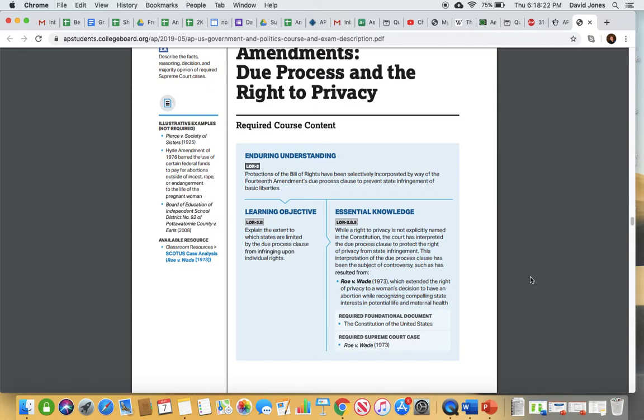Wade. So when we get the Roe v. Wade case coming down in 1973, remember that it established that trimester system for pregnancy. So in the first trimester, there can be no state restrictions on an abortion. Second trimester, the state can, and oftentimes states do, put restrictions on abortion, but they still have to allow abortions if the health and safety of the mother is at risk. And then third trimester, the state can say there can be no abortions at all. That's a state decision on that topic. But again, what allowed them to get there was that they had established this right to privacy in Griswold v. Connecticut. They basically said that Roe v. Wade, what a woman does with her body, is a privacy issue. Okay, so more so than it being anything else.